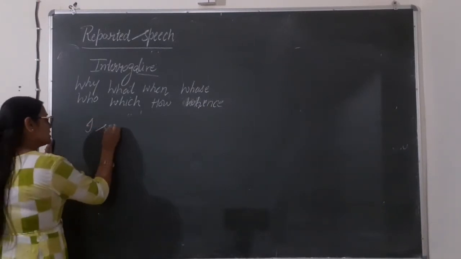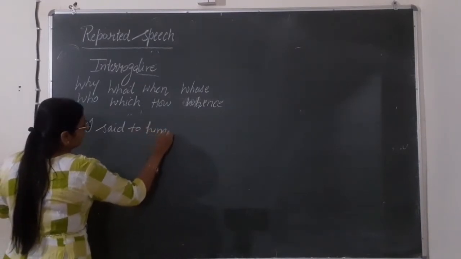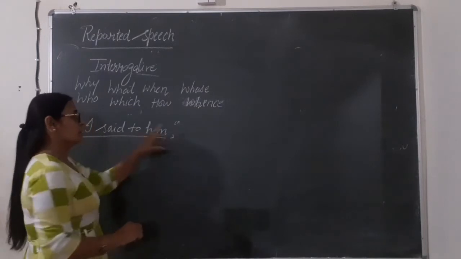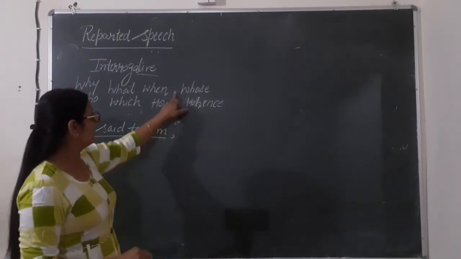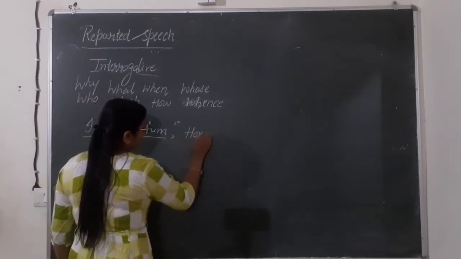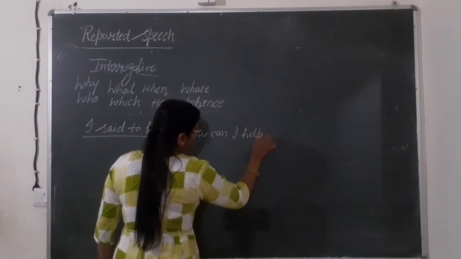Basically these are given in the same way like I said to him. This is our reporting verb. Fine. In the reported speech we will be given these WH words like how can I help you?